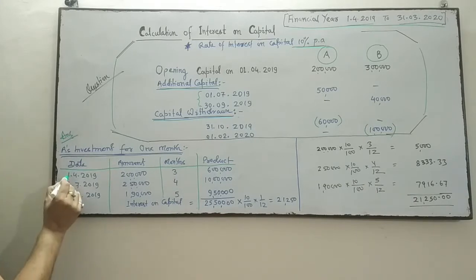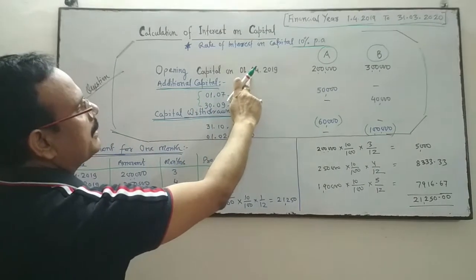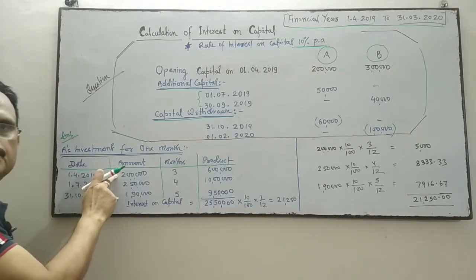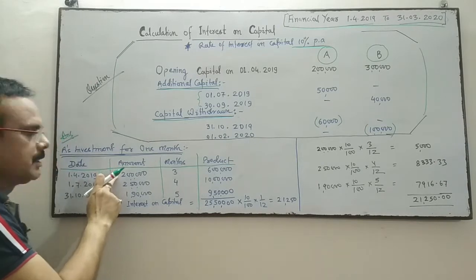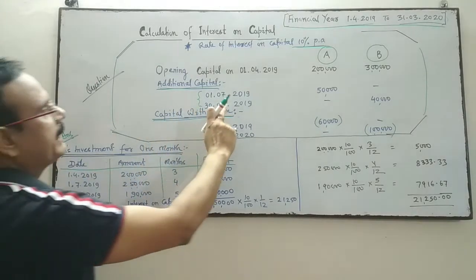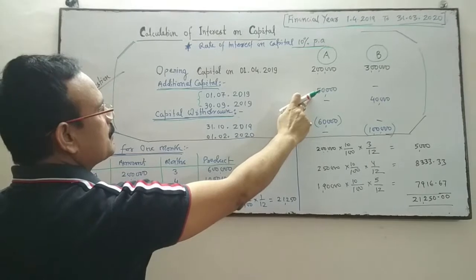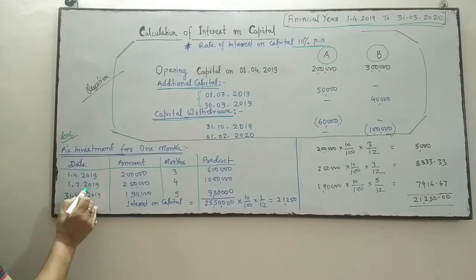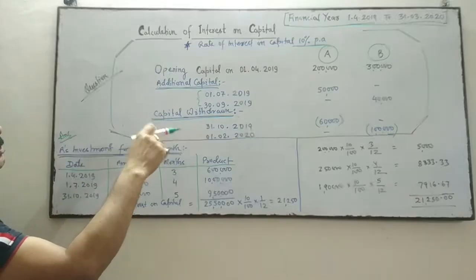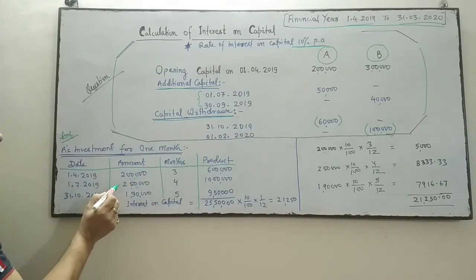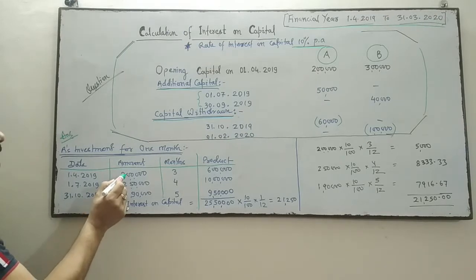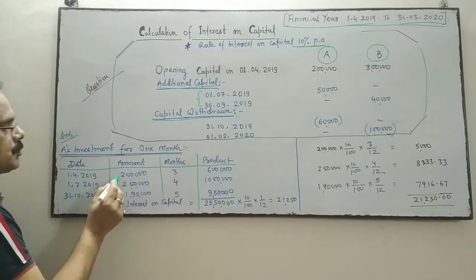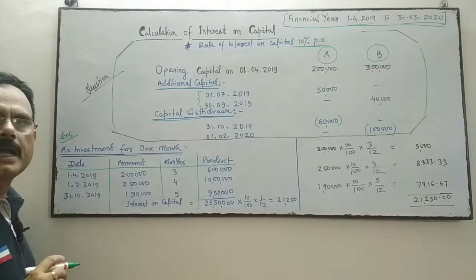Now date: 1st April 2019, A's capital was 2 lakhs. Thereafter, A introduced 50,000 on 1st July 2019, so his capital is now 2,50,000.